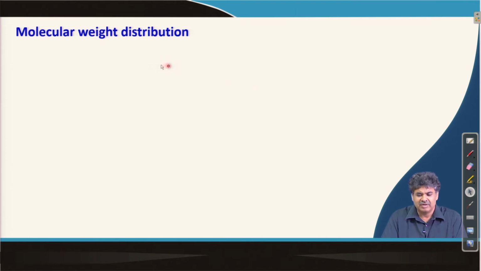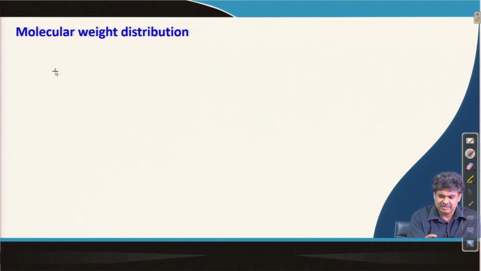We will move to the next topic of molecular weight distribution, and I just want to quickly bring in what we have seen from step growth. So, dispersity from step growth polymerization we have seen is 1 plus P, where P was the functional group conversion, the fraction of functional groups which got reacted or consumed during the reaction.